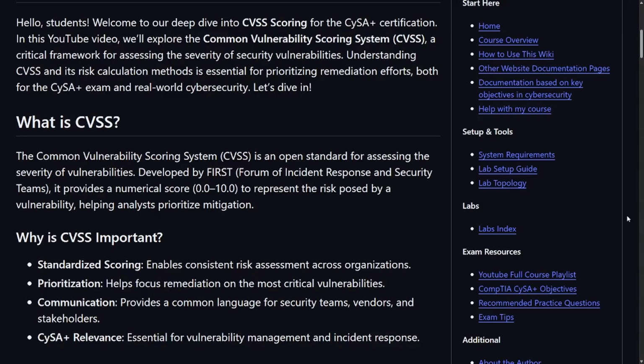Standardized scoring enables consistent risk assessment across organizations. Prioritization helps focus remediation on the most critical vulnerabilities. Communication provides a common language for security teams, vendors, and stakeholders. CySA Plus relevance: essential for vulnerability management and incident response.